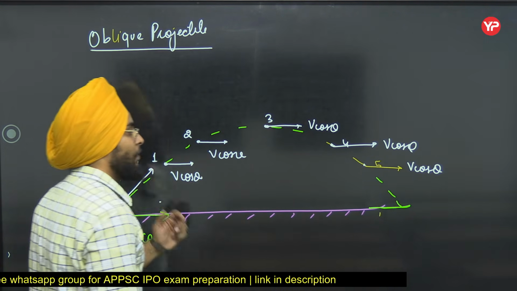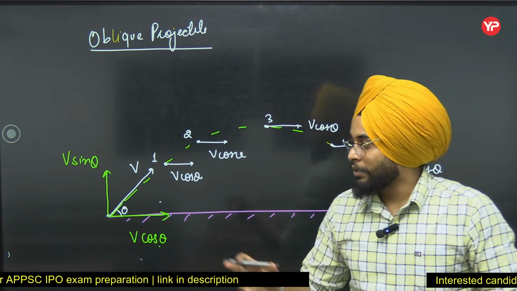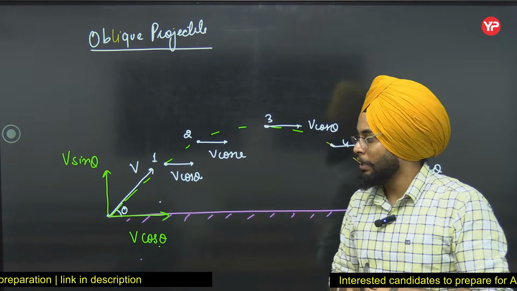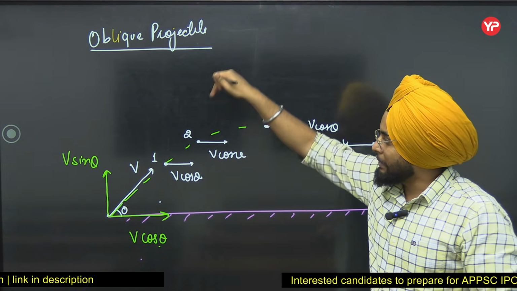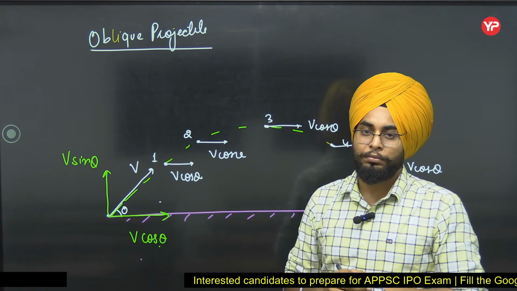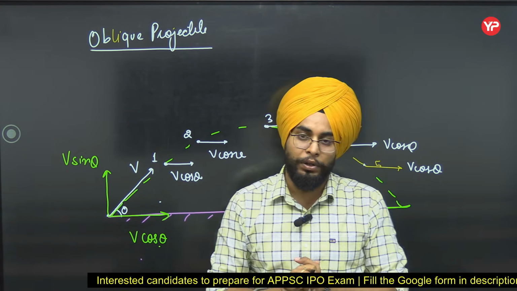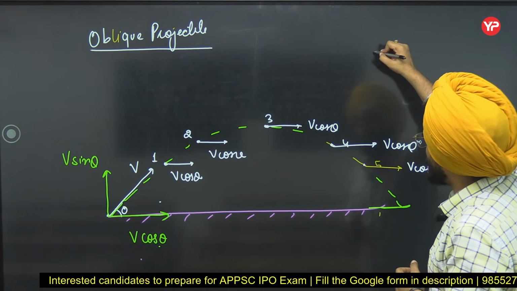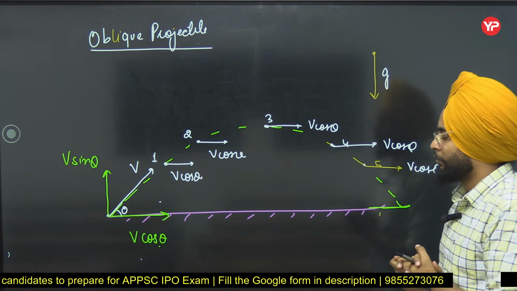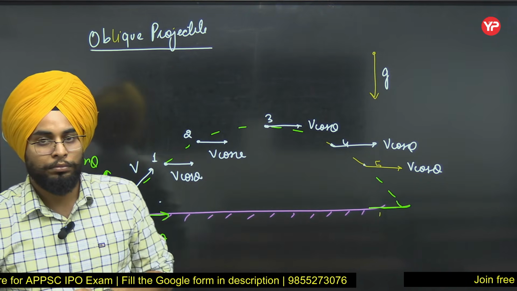Now, why is velocity not changing in the x-axis? Because there is no acceleration in the x direction. The only acceleration that will act on the body during flight is acceleration due to gravity, and we know acceleration due to gravity is towards the center of Earth. Okay. So only g, that is acceleration due to gravity, will be there. So which velocity, now you can think, will change?